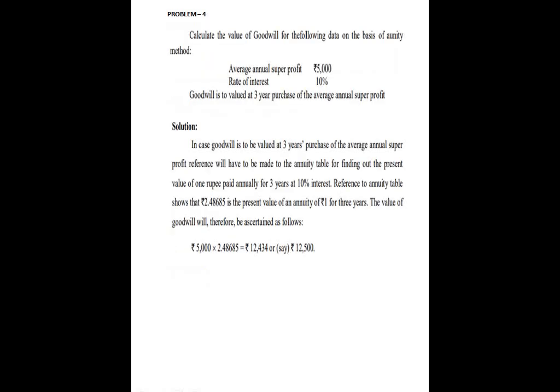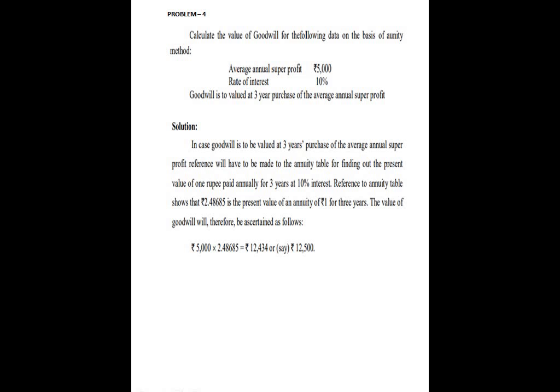We will move to the annuity method problem. Calculate the value of goodwill for the following data on the basis of annuity method. In the problem, they have given average annual super profit 5,000, rate of interest 10%, goodwill is to be valued at 3 years purchase of the average annual super profit.